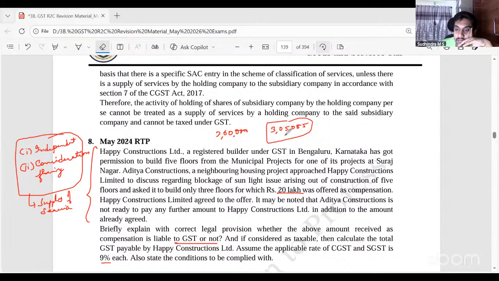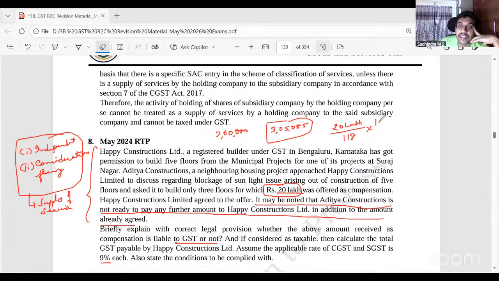Excellent, Kripa. Why? Because they only agreed to pay 20 lakh and not more, so the GST should be included. So you have to divide by 118. This sentence says it may be noted that Aditya Constructions is not ready to pay any further amount to Happy Constructions in addition to the amount already agreed, meaning this 20 lakh is inclusive of GST. So 20 lakhs divided by 118 into 18 will give us 305085.